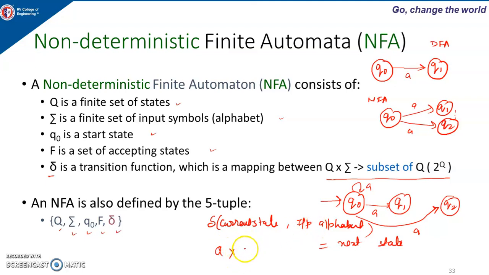Input alphabet we are going to get from the symbol sigma. In a DFA we were getting only a single state, but here we are going to get a set of states, so that's why it will be a subset of 2 to the power Q. Okay, so that's why this transition function is written like this for NFA.